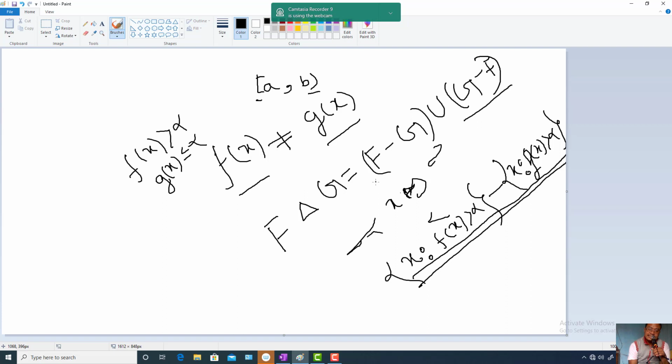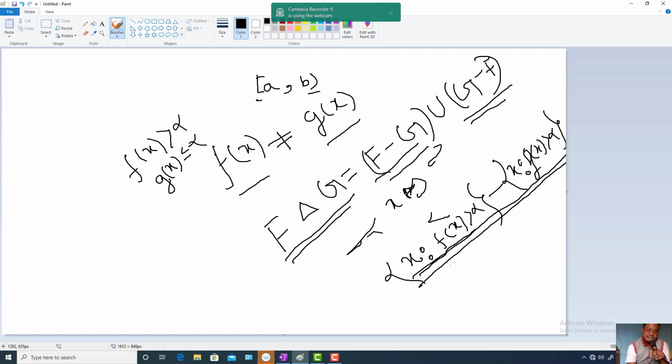Also for all points in this set, f of x is not equal to g of x, because this symmetric difference is equal to F difference G union G difference F. So what is F? F means x such that f of x is strictly greater than alpha. From this you take out x such that g of x is strictly greater than alpha.